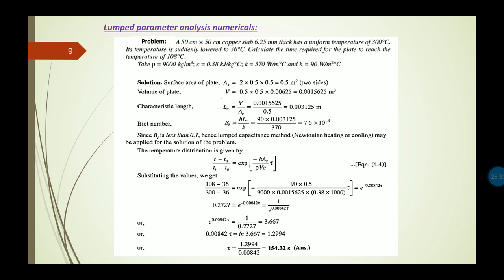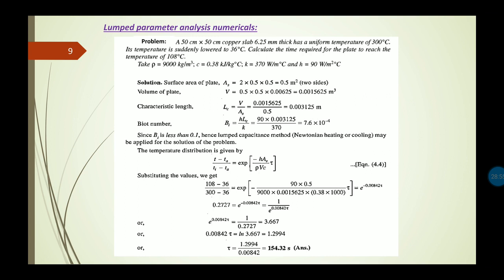So we need to calculate the time required for the plate to reach the temperature of 108 degrees centigrade. That means the value of tau we need to calculate here. To calculate tau we need to use the equation of the lumped parameter analysis.